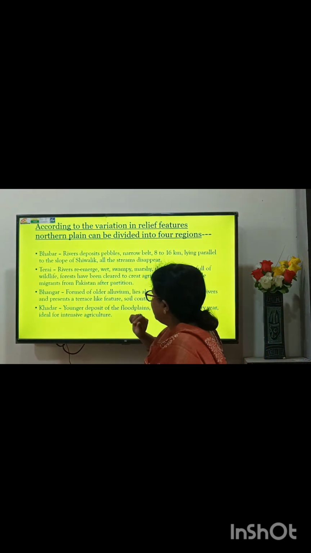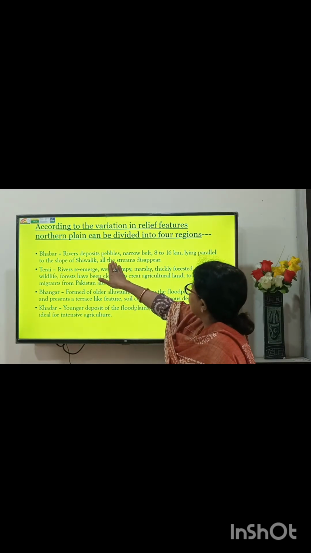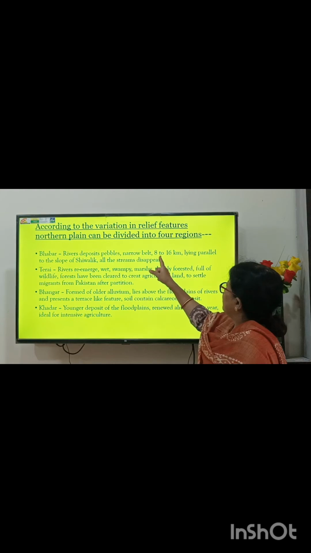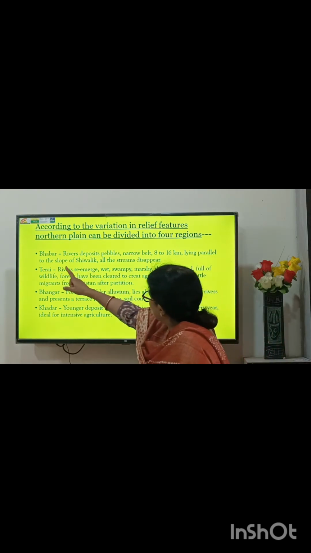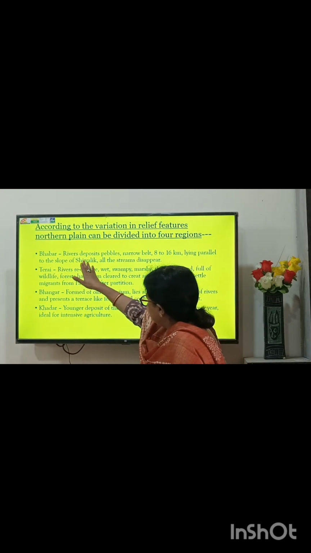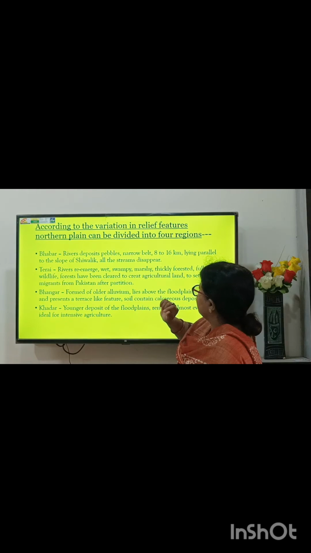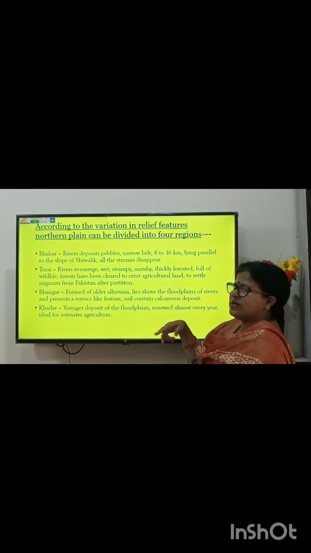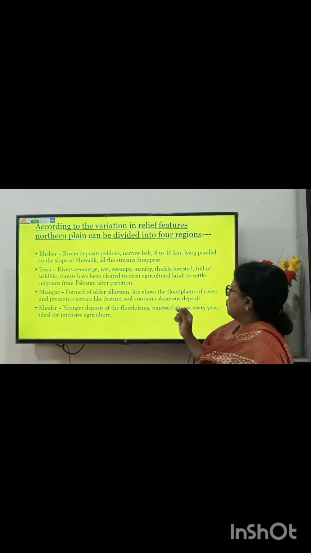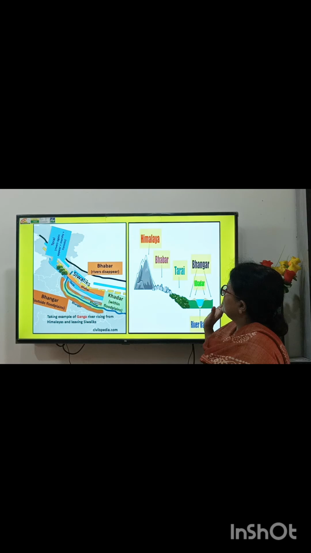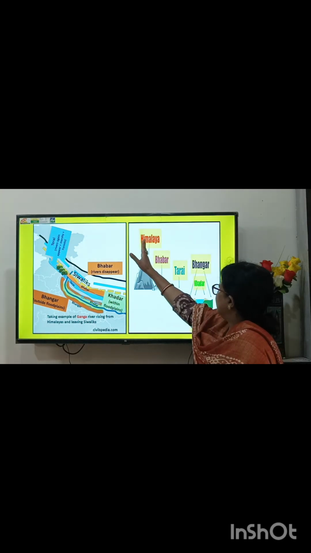So what is Bhavar? Rivers deposit pebbles. It is a narrow belt spread from 8 to 16 kilometers, lying parallel to the slope of Shivalik. All the streams disappear. You can see it in the picture also. I will show you a picture. This is the Himalaya.